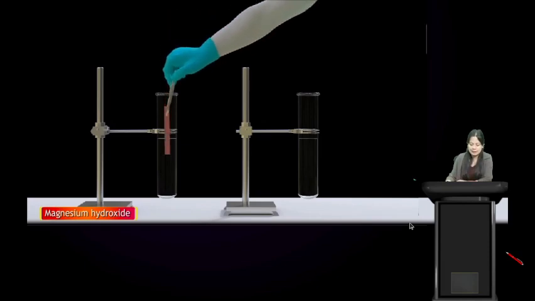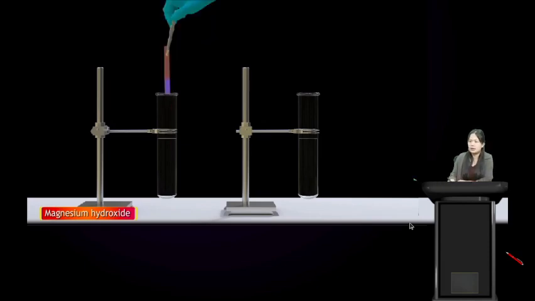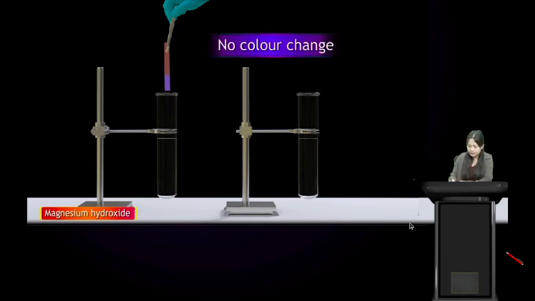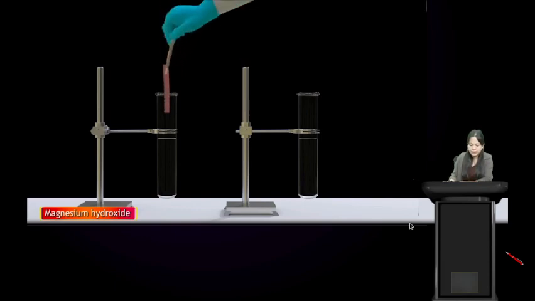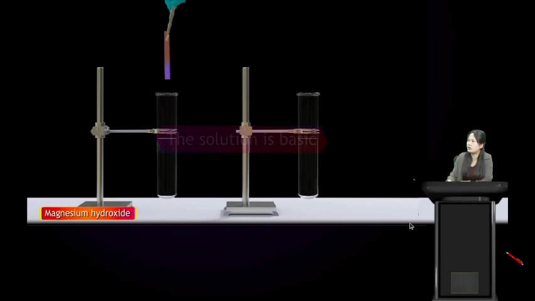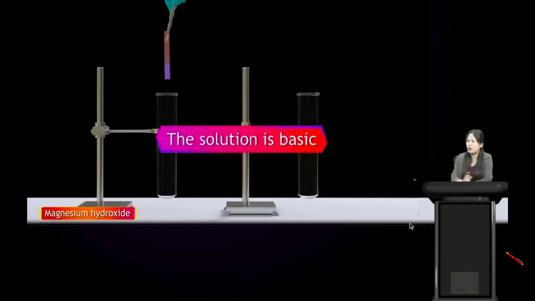So let us test the basicity and acidity. When we take red litmus paper and test this solution, what do we observe? We observe that the red litmus paper changed to blue. Now when the red litmus changed to blue, it means that the solution is basic. Yes students, if the blue litmus paper changed to red, it means it is acidic, but if the red litmus paper changed to blue, that means the solution is basic.